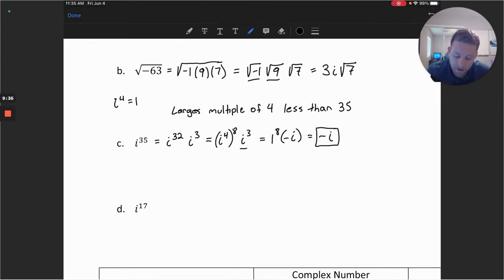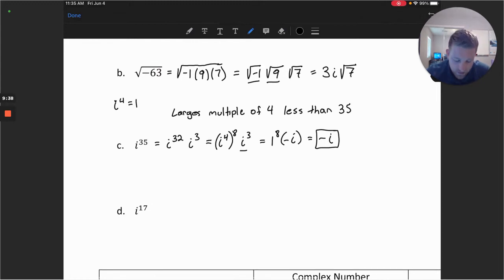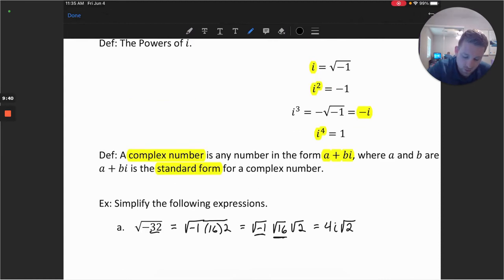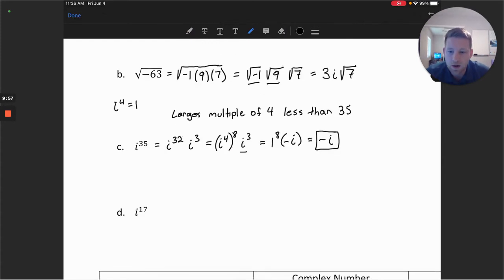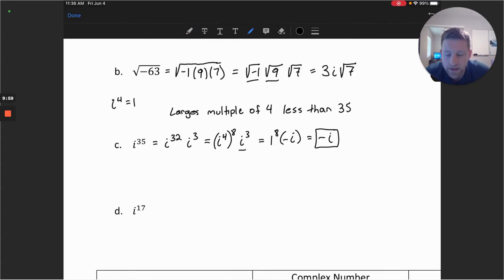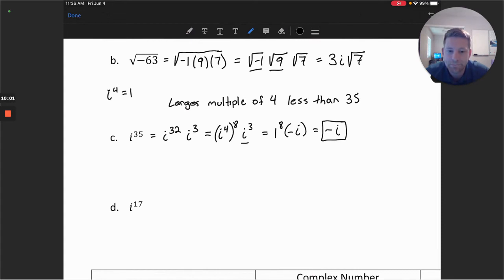So when we simplify powers of i, my solutions again should be of this form: either i, -1, -i, or 1. Those would be my simplifying forms. So let's consider one more power of i: i to the 17th power.